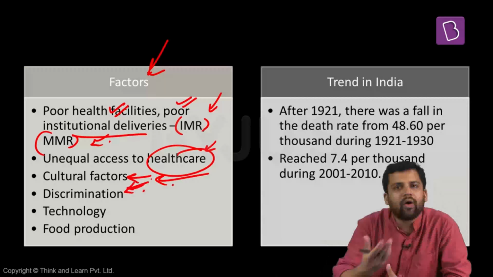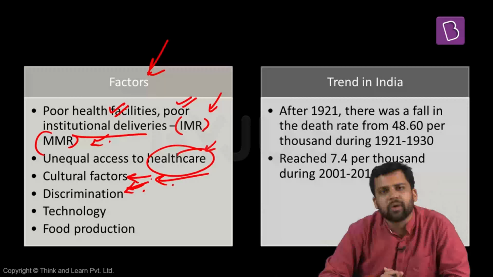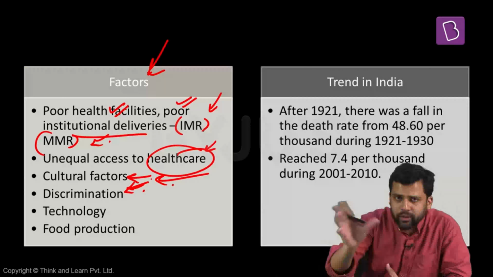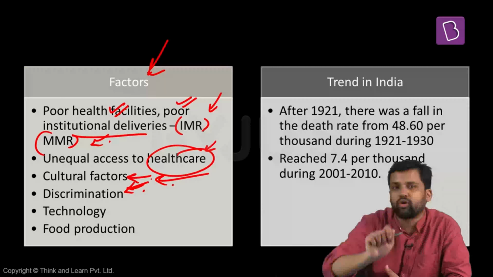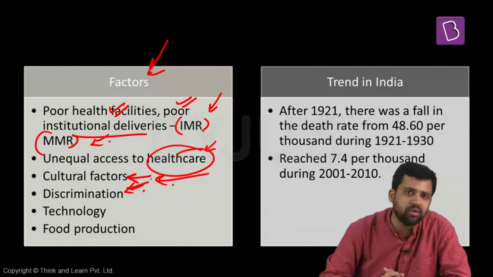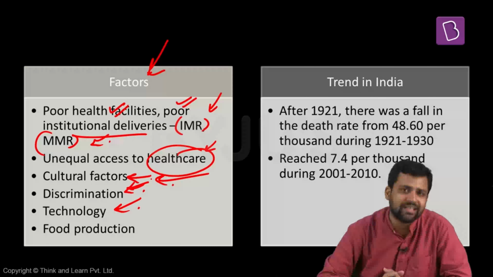Sometimes discrimination can also lead to high death rates. Discrimination against the girl child, for example. In India, there is discrimination against the girl child. She might not be provided adequate nutrition as compared to the male child. If sufficient milk is not there, and there are 2 children, high chances that the son will be provided milk, the girl might not be. So those kinds of discrimination can make certain sections of the population more vulnerable. Technology, again, if there is improvement in health technology, it can also decrease death rates.